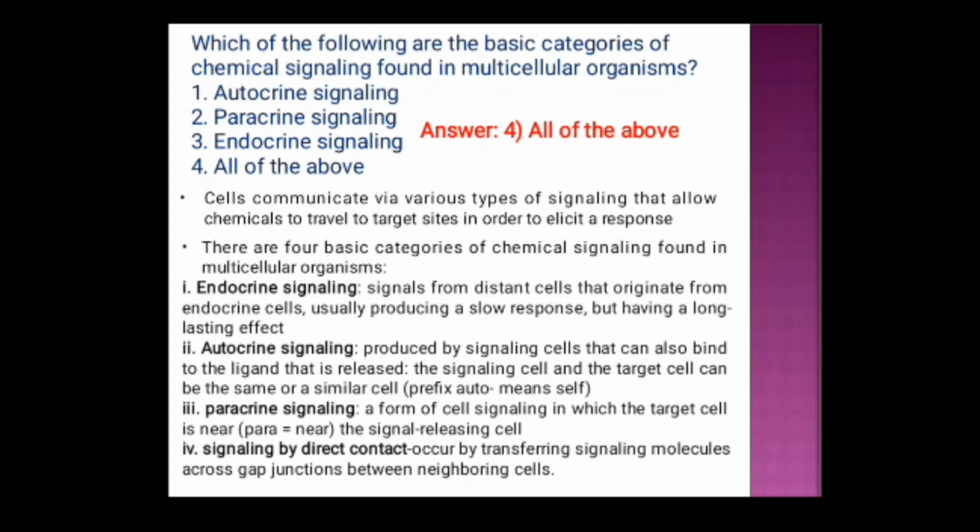Second is autocrine signaling. It is produced by signaling cells that can also bind to the ligand that is released. The signaling cell and the target cell can be the same or similar cells. The auto means self. Third is paracrine signaling. Paracrine signaling is a cell signaling in which the target cell is near the signal releasing cell. So the para means near. Number 4 is signaling by direct contact. It occurs by transferring signaling molecules across gap junctions between neighboring cells.